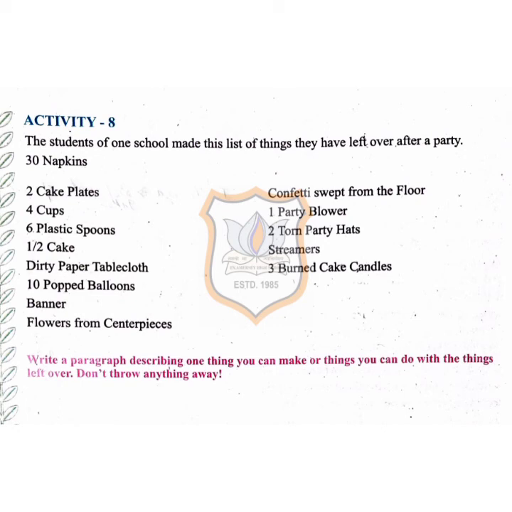Next is cake plates. Plastic or paper plates can be colored and cut into different shapes like triangle, semicircle, oval, rectangle, cone, cylinder, and can be used as educational tools or decorative items. So this is an example I have given you regarding the things. What you have to do is pick any one thing and write this activity by yourself. Hope you like this video, children.